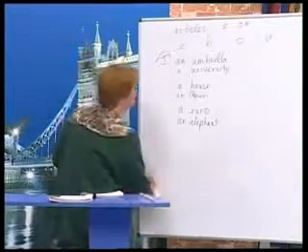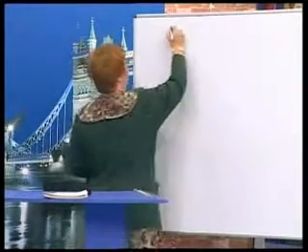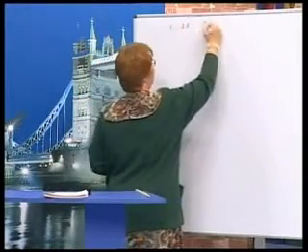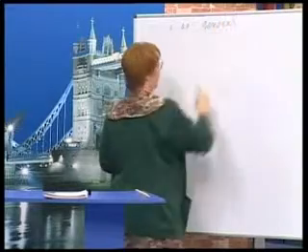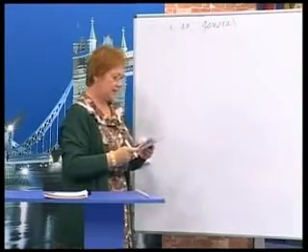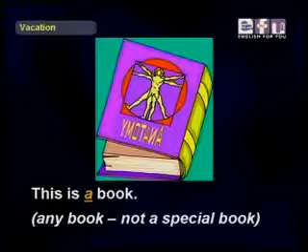Now, let's make some room here, and we'll look at some examples of a and an. Okay, now, we talk about a or an when something is general. We're speaking in general. So we can say, this is a book.